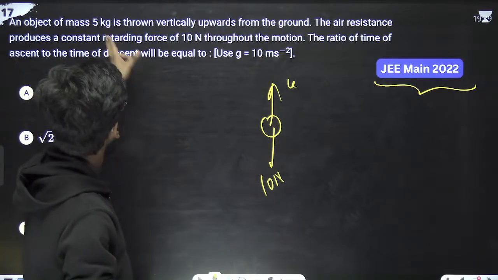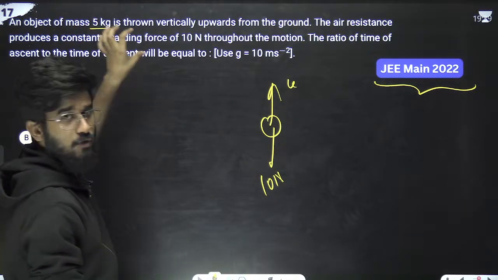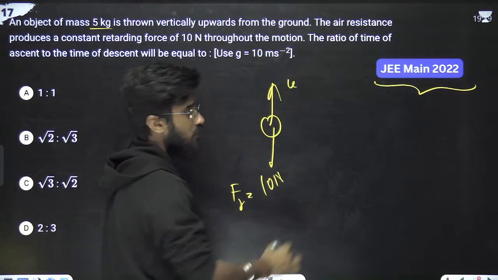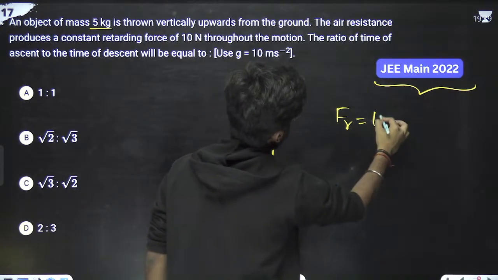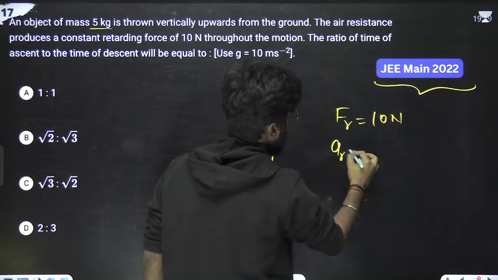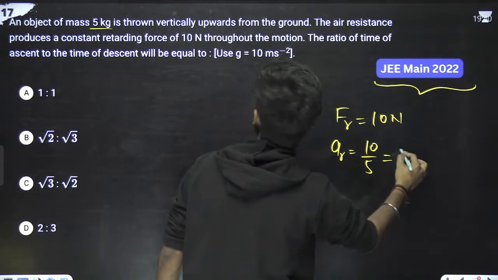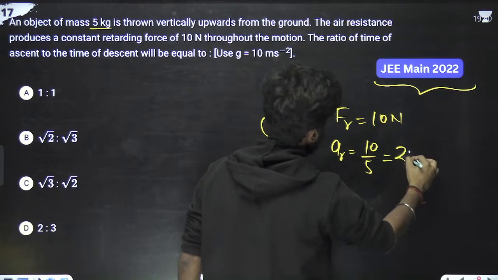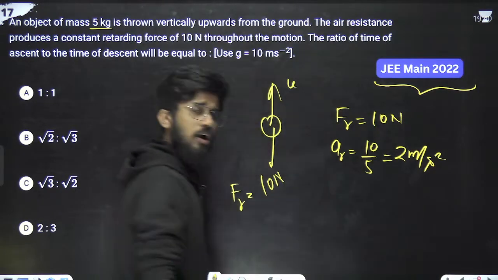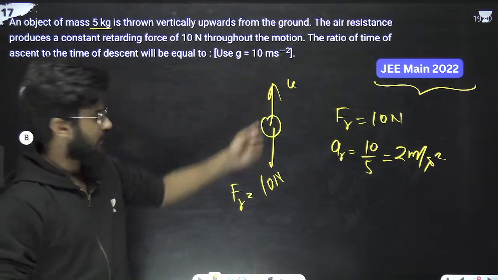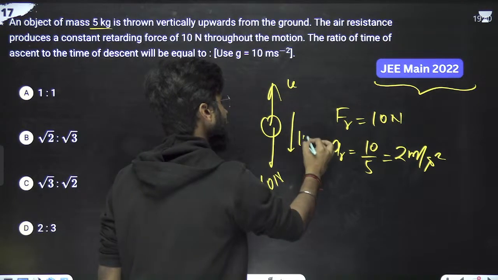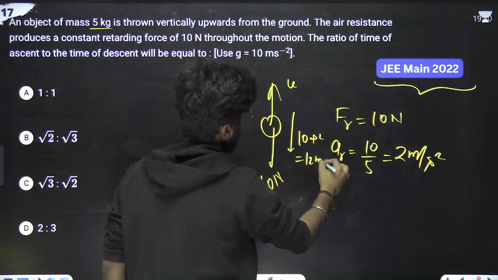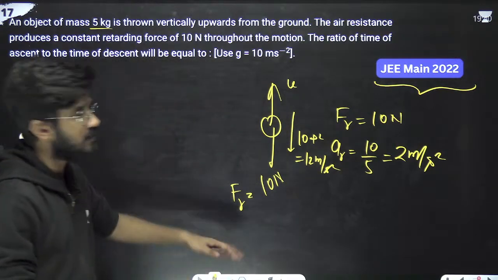The air resistance is 10 Newton and the mass is 5 kg. Suppose the force of resistance Fr is 10 Newton. So the acceleration due to resistance is 10 by 5, which is 2 meters per second square. Already there was g acting downwards, which is 10, so plus 2 means the total acceleration while going upward is 12 meters per second square. Okay, so we can calculate the time of ascent.